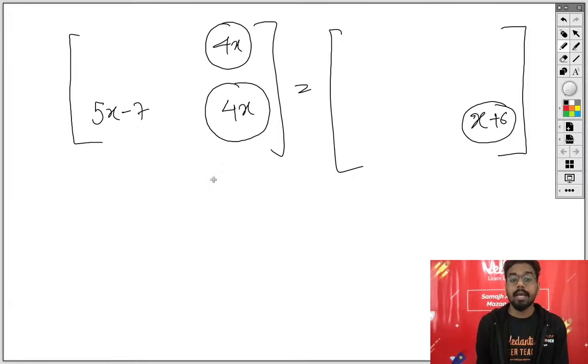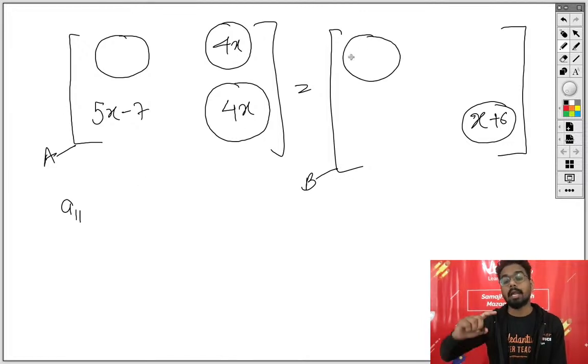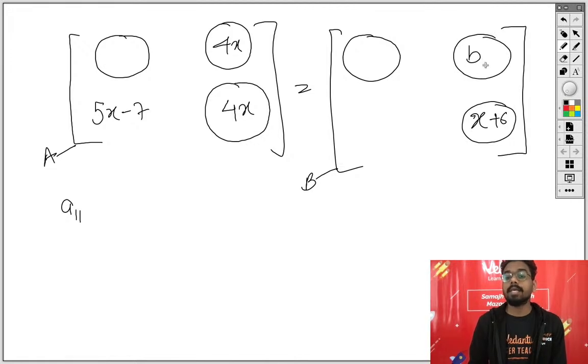If this is matrix A and this is matrix B, then the first row first column element of the first matrix will be equal to the first row first column element of the second matrix. Similarly, the first row second column element of A will be equal to B12.